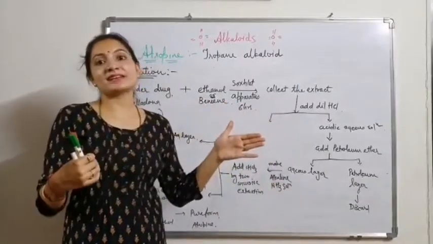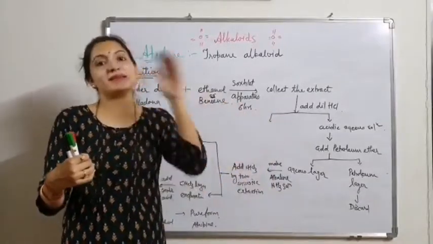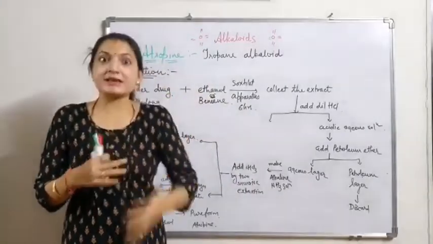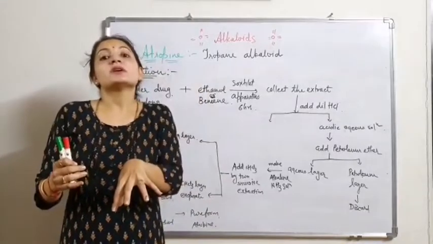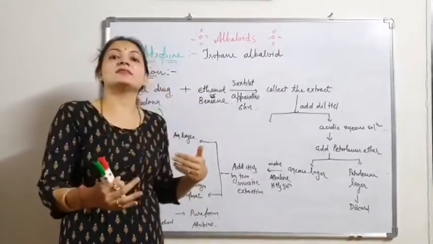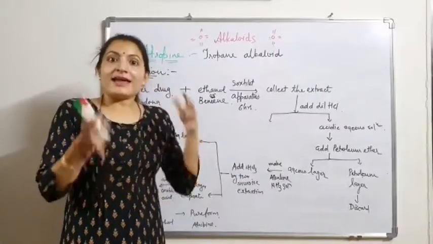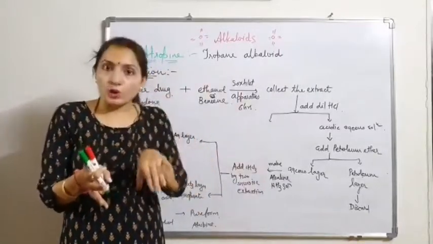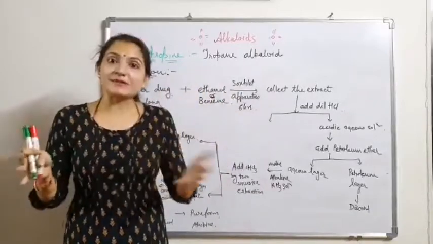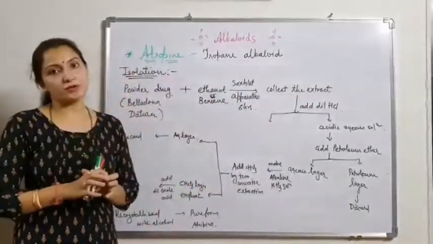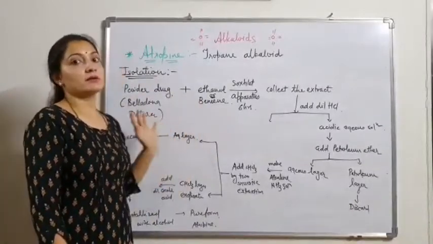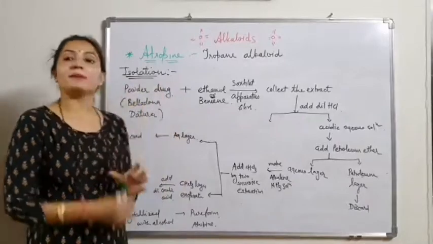So we easily extract it with the organic solvent, then make it acidic and convert it into the salt form, so it comes into the aqueous layer. Then we add ammonia to convert it into the base form and take it into the organic layer, and at the last we add oxalate, so they form oxalate salt, which is easily precipitated out and we separate by filtration. So this is a common, easier method to isolate atropine from the plant.